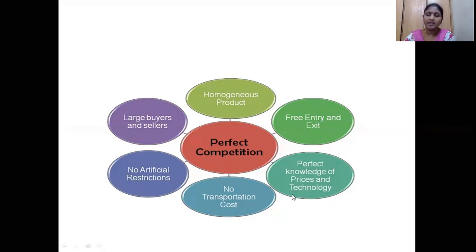Because there are many buyers and sellers, all the persons have good knowledge about the prices and technology. Under perfect competition, all the goods are available from the local market only, nearby local places, so there are no transportation costs. There are no artificial restrictions, no restrictions from the government or anything else. That's why there is free entry and exit. So this is the perfect competition. In a diagrammatic point of view also you can represent it for getting good marks, or you can write all the side headings and explain them. So that's about perfect competition and pure competition.